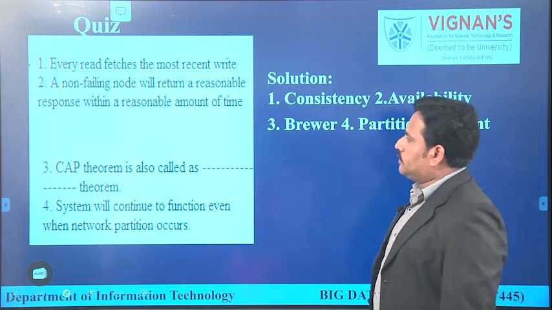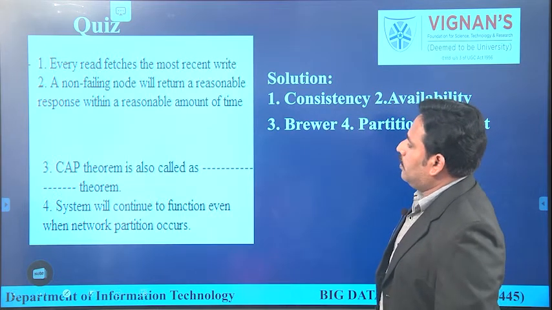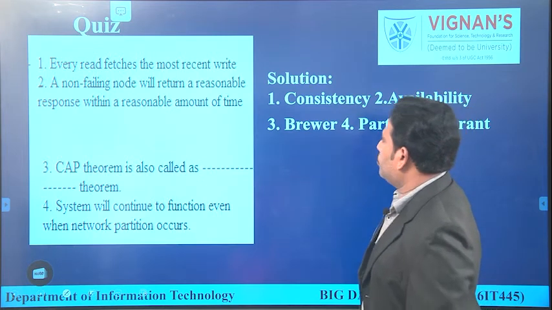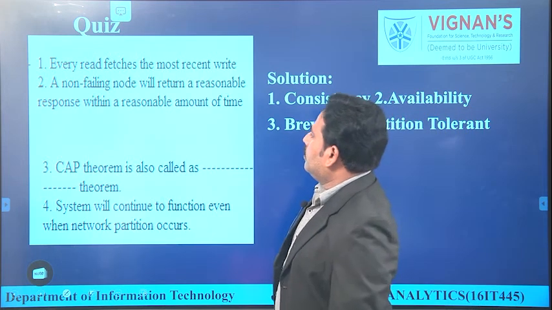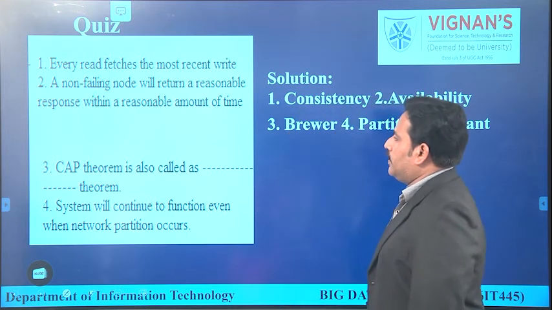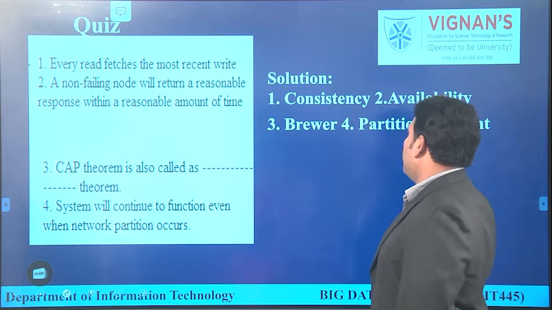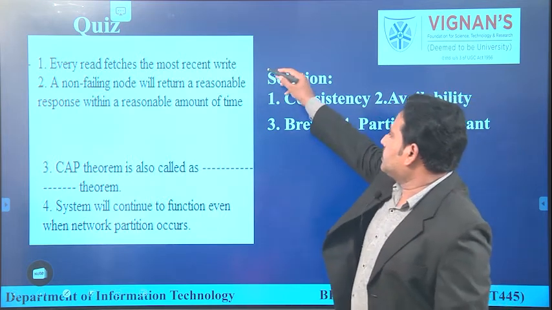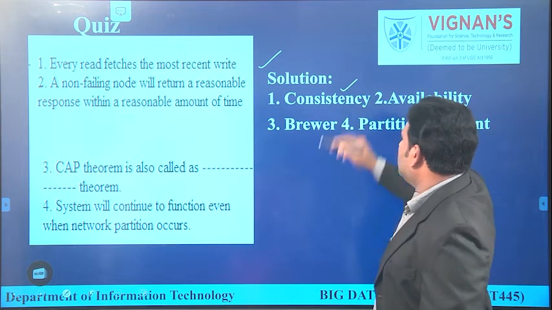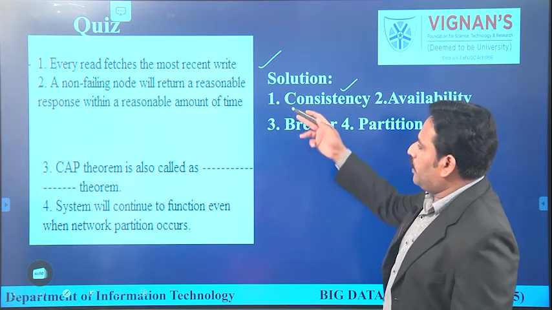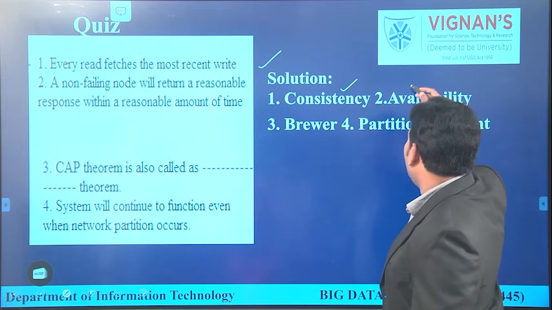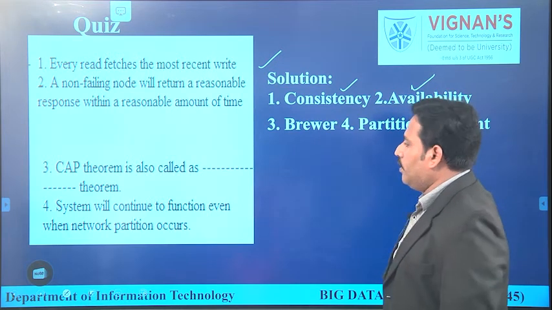Now let's have this small quiz. Here I have given 4 questions. Every read fetches the most recent write. Second, a non-failing node will return a reasonable response within a reasonable amount of time. What can it be called? If every read fetches the most recent write, we call it consistency in the CAP theorem. Every non-failing node returning a reasonable response within a reasonable amount of time, we call it availability of the resource.